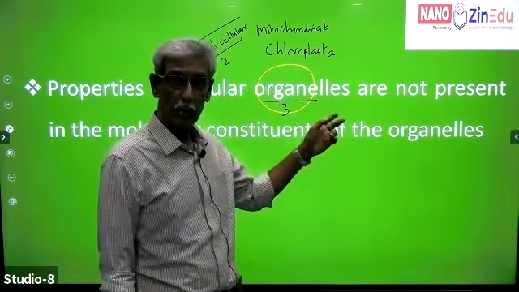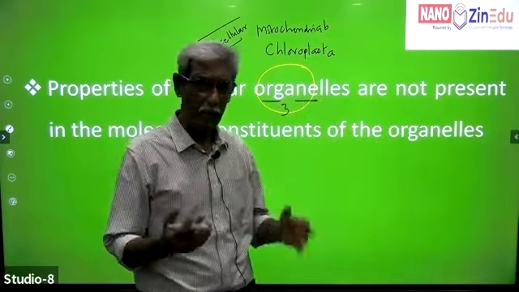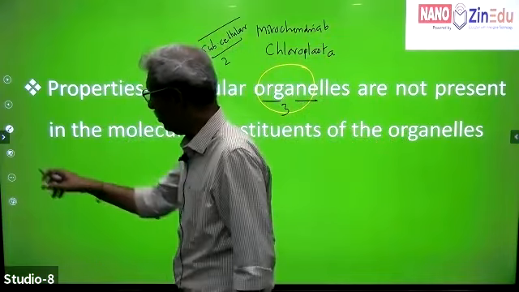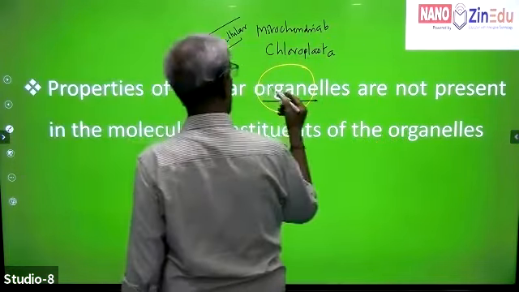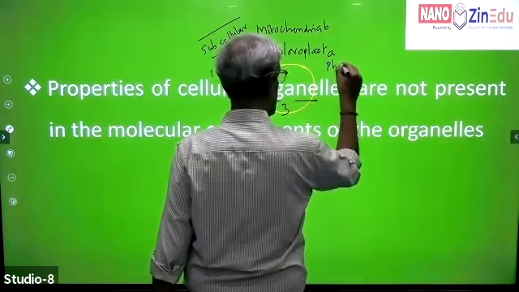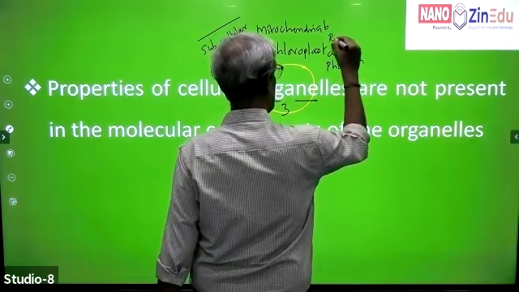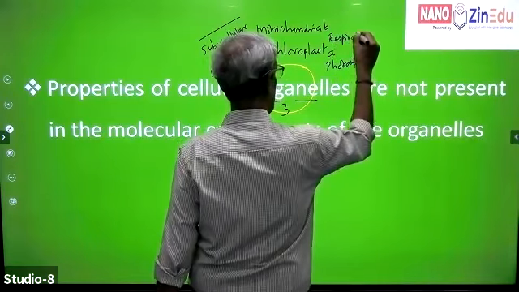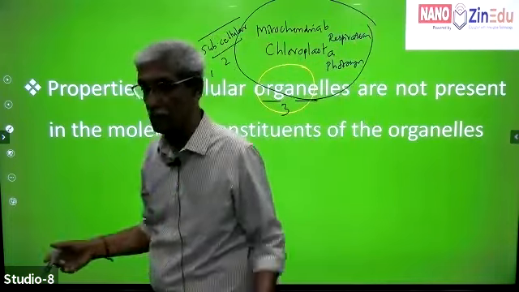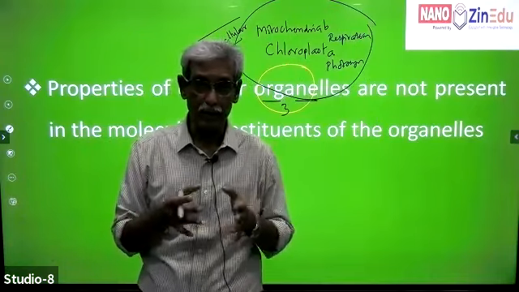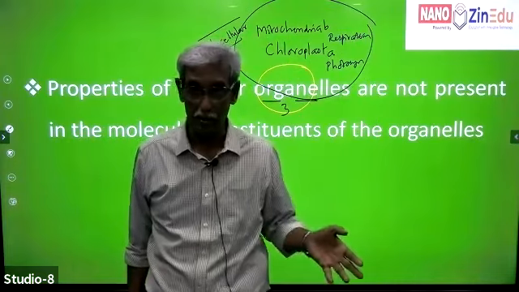So you have chloroplasts as well as mitochondria, which are organelles, and they have some basic properties, as you already know. You have studied this. Chloroplasts are involved in photosynthesis, and mitochondria are involved primarily in cellular respiration. So the entire process of photosynthesis and the entire process of respiration go on in the chloroplast and mitochondria.